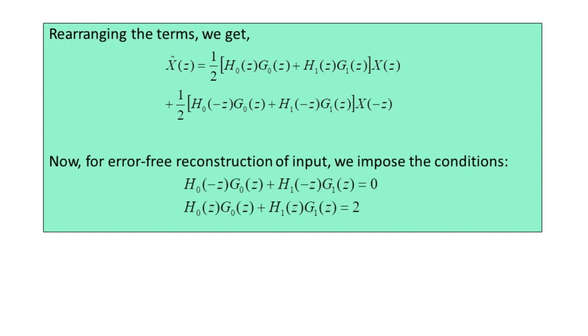The conditions are H0 of minus Z into G0 of Z added by H1 of minus Z into G1 of Z is equal to 0, whereas H0 of Z into G0 of Z added by H1 of Z into G1 of Z is equal to 2 here. So both of these can be incorporated into this system by using the single matrix expression.